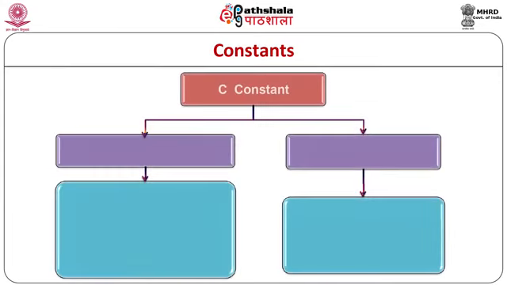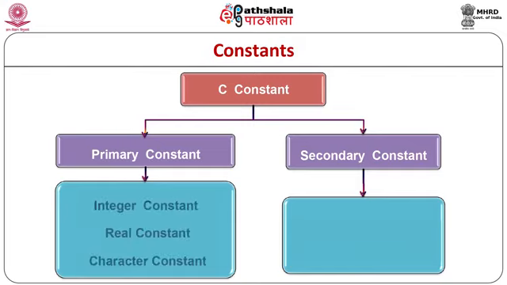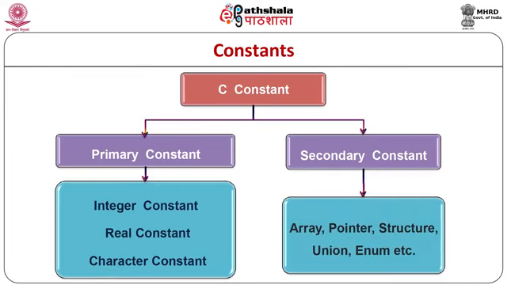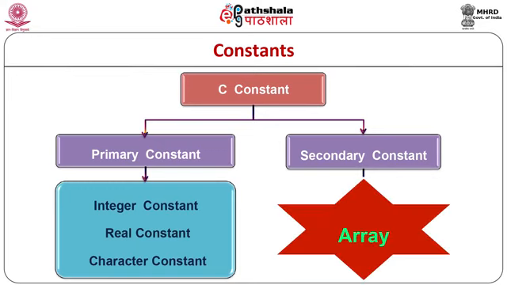Similarly, the same constants are classified as primary constant and secondary constant. Primary constants consist of integer constant, real constant and character constant, whereas secondary constants include arrays, pointers, structures, union and enumeration. In this module, we will highlight the array, which comes under the category of secondary constant.